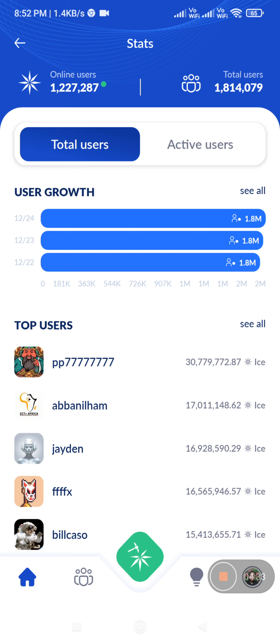Now, online members, 1.2 million online members to top 10 users, 1.8 million to top 10. This is the top 10 users now.